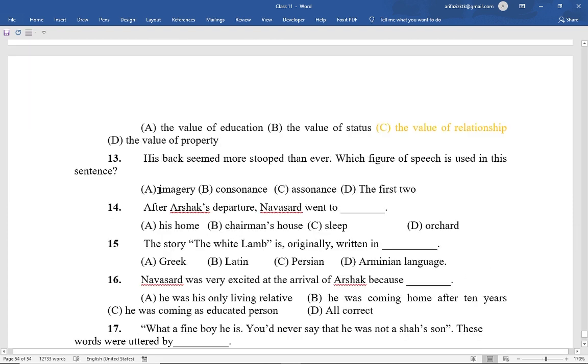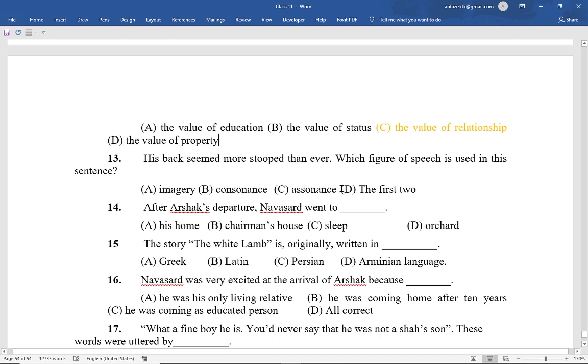And number 13: his back seemed more stooped than ever. Which figure of speech is used in this sentence? Option A, imagery. Option B, consonance. Option C, assonance. And option D, the first two.